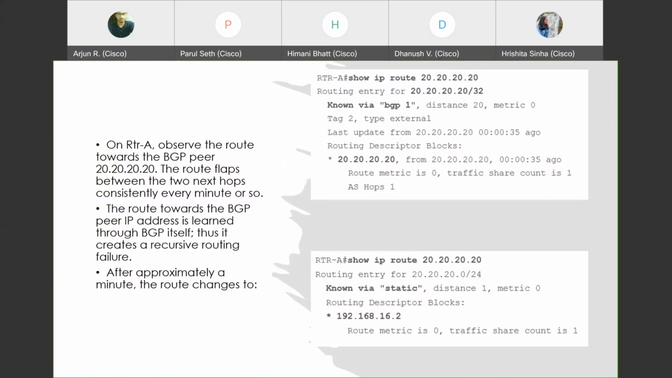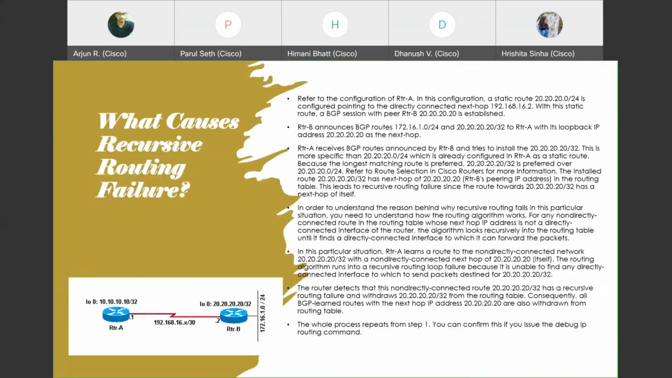The route towards the BGP peer IP address is learned through BGP itself. Generally, the route towards the BGP peer should be learned via some other protocol like OSPF, but in this case it is learned via BGP itself. So the same protocol is looping over itself. After approximately a minute, it will change to known via static, and then BGP will again say that it knows this, but in fact it doesn't know that. So it goes on. Whatever I've explained, they have just given in a paragraph.